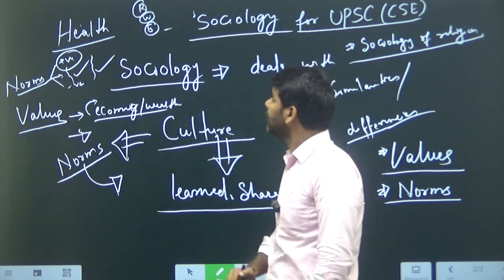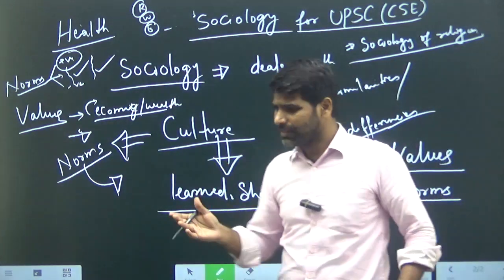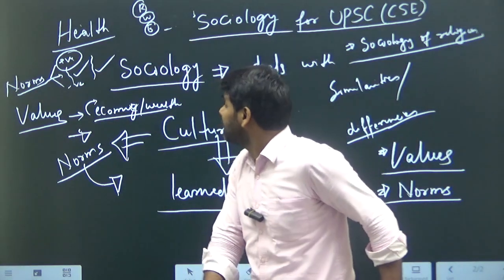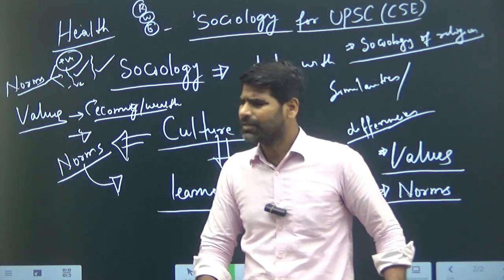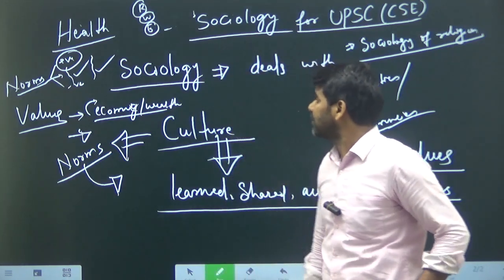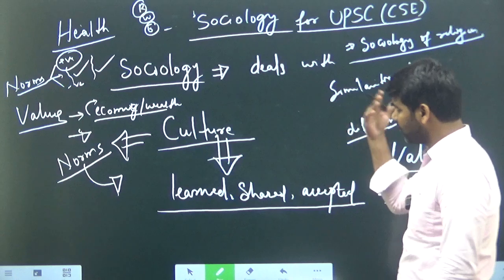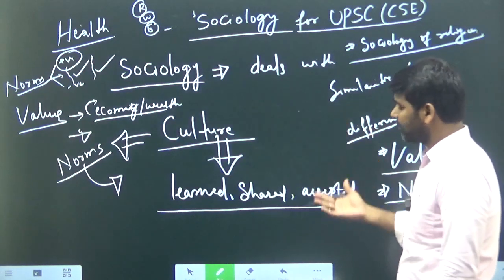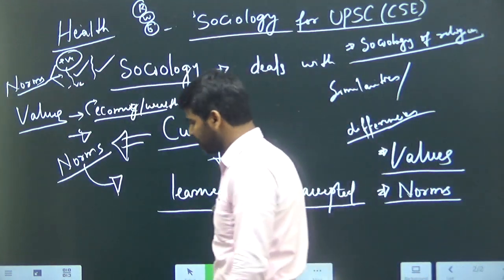This is actually the work of sociology. That is why there is some overlapping with other subjects also. But that overlapping is not of orientation, because sociology tries to deal with certain kinds of behavior of the groups.